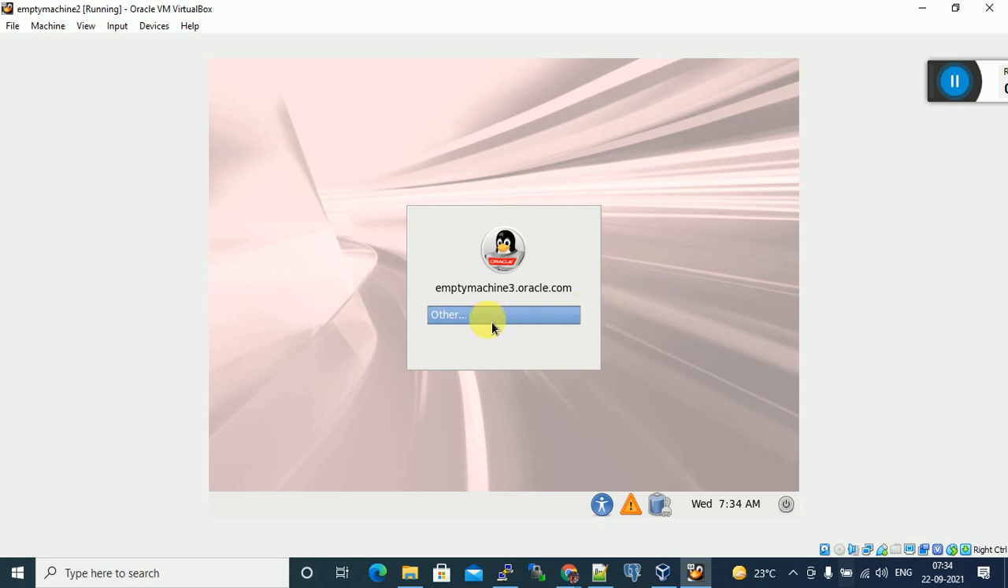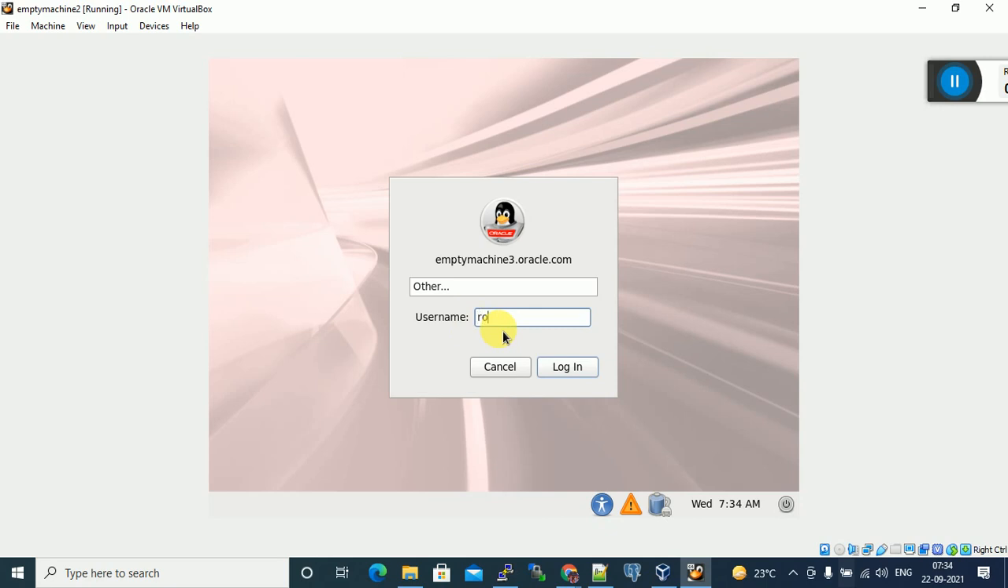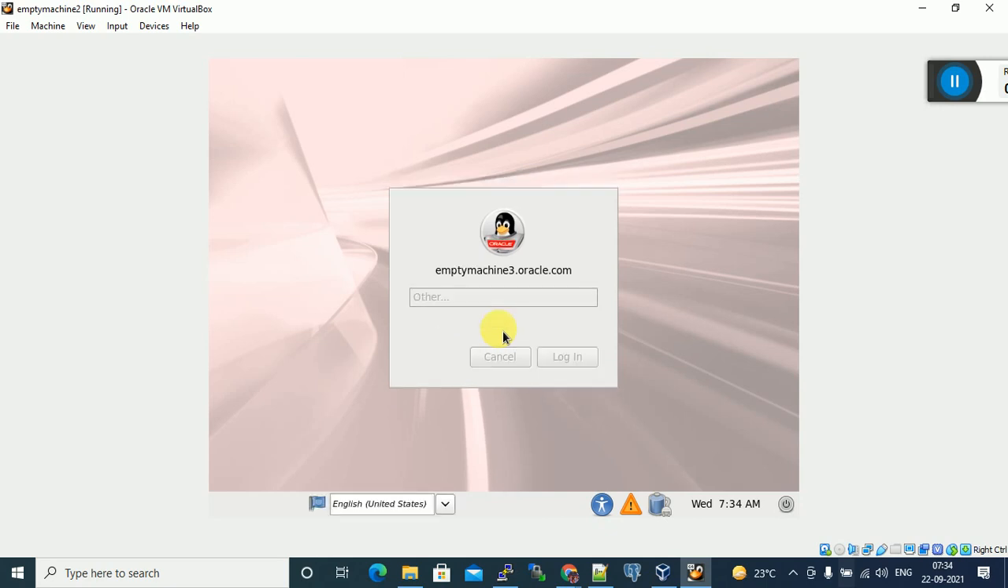You can see it's restarted. What is the virtual machine name? You can see here mtmission3.oracle.com. Host name changed or not? Yes or no? Yes. Let me log in. Root user, password Oracle.